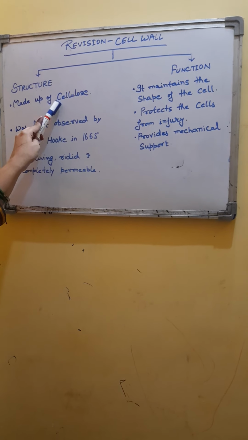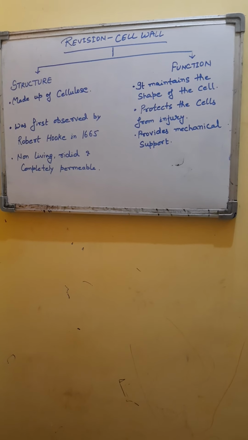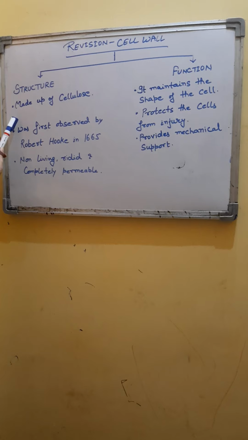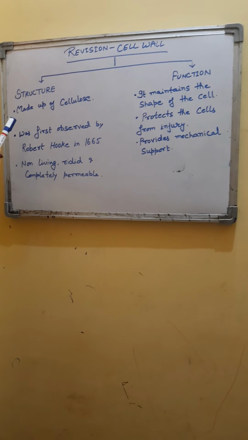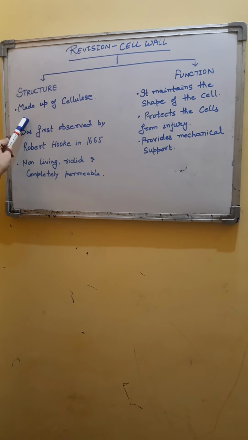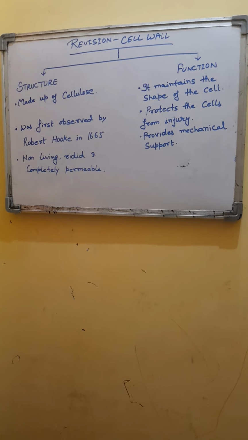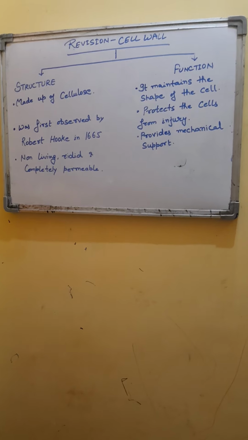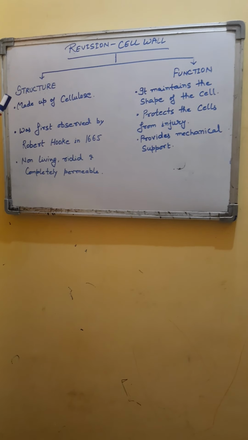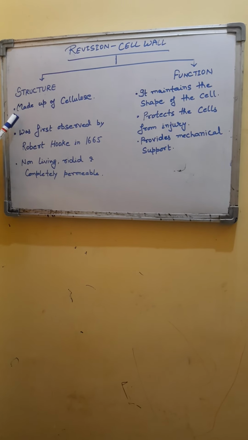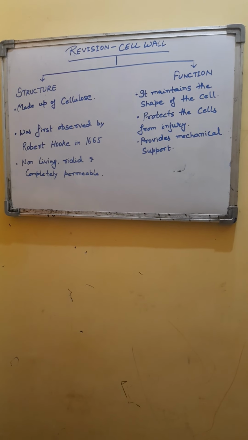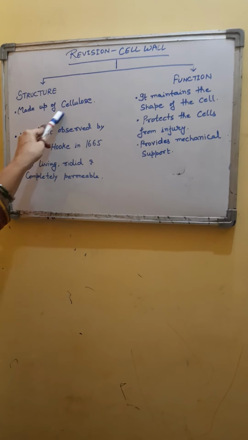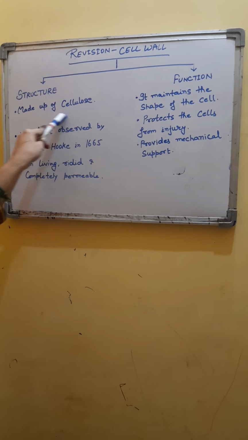up of cellulose. A plant cell is considered as living cell when it has only primary cell wall. If this plant cell shows secondary cell wall, it means it is a dead cell, and in the dead cell, the layer of lignin or suberin is deposited on the inner face of the primary cell wall. Thus, a living plant cell is only having primary cell wall which is made up of cellulose.